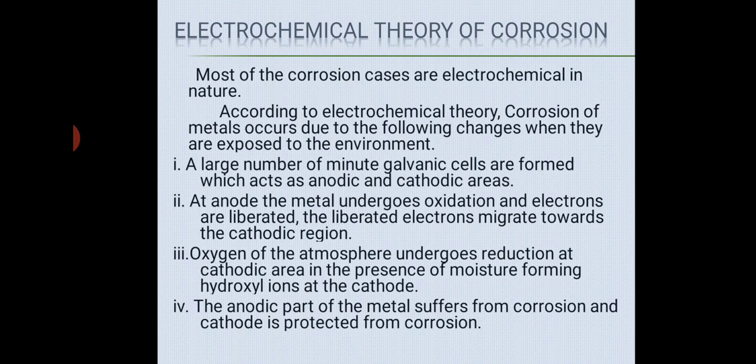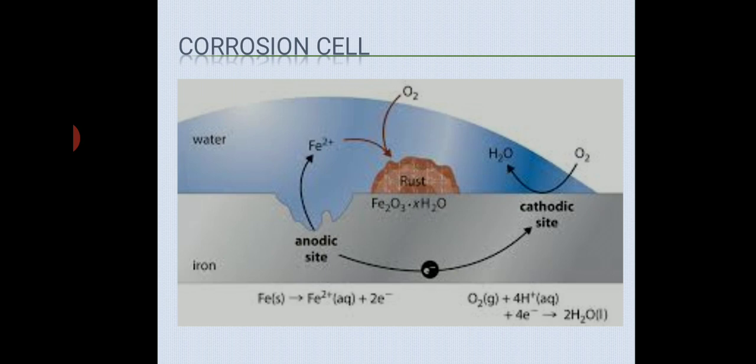protected from corrosion. Now here, corrosion always starts taking place at the anodic side, and at the anodic side the metal starts getting corroded. Then the corrosion product that is formed is deposited on the cathodic area. That means the anodic side is consumed, and towards the cathodic side the deposition of corrosion products takes place. Now this picture will be clearer when you look at this diagram.